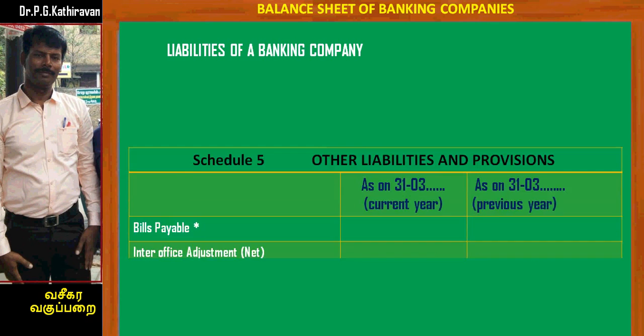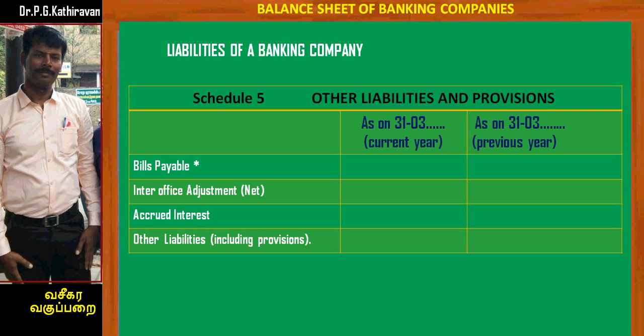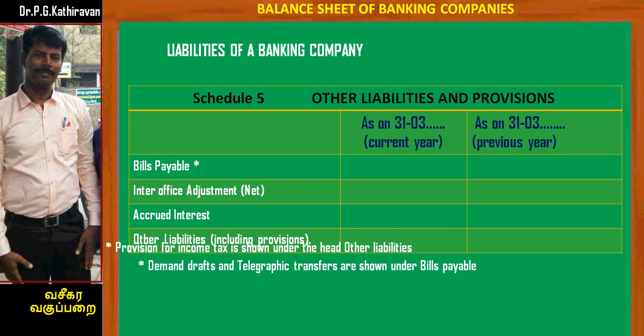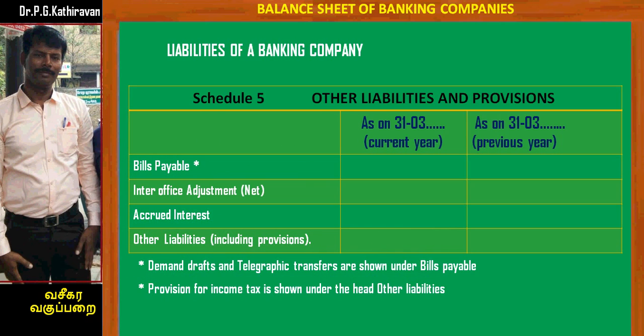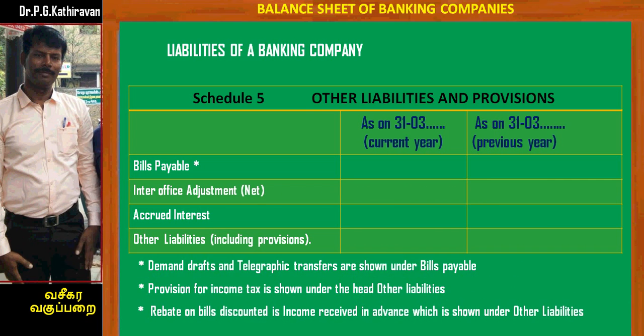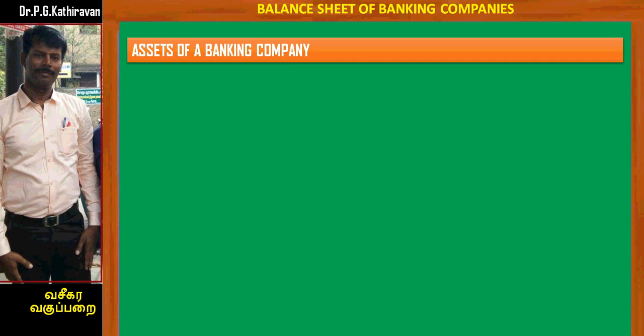Schedule number 5 includes other liabilities and provisions. It includes bills payable, inter-office adjustments, accrued interest, other liabilities. The bills payable includes demand draft and telegraphic transfers, and the provision for income tax and provision for doubtful debts and provision for depreciation, all the provisions are shown under the head other liabilities. The rebate on bill discounted is normally treated as income received in advance, but if it is given in the adjustment, it will be also shown under other liabilities.